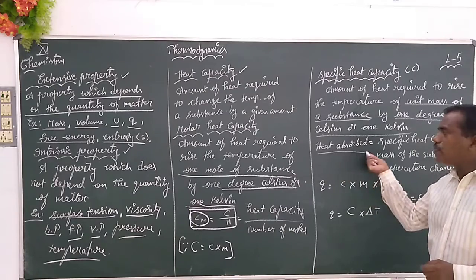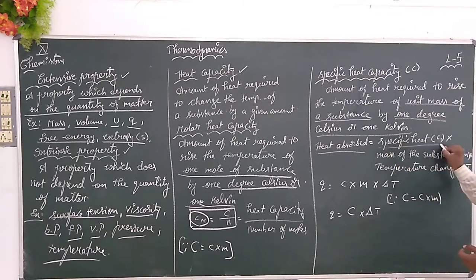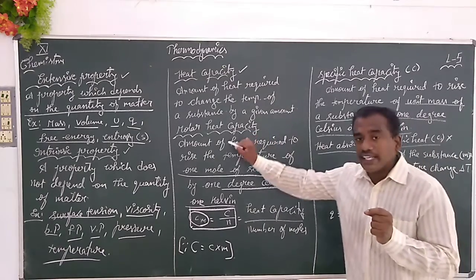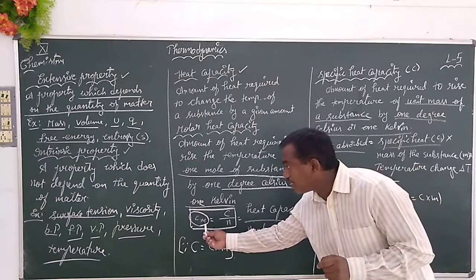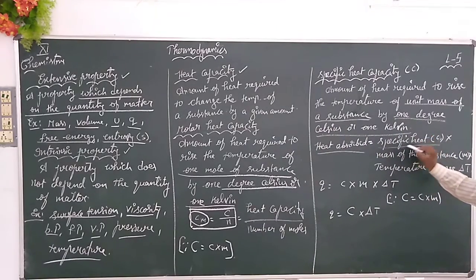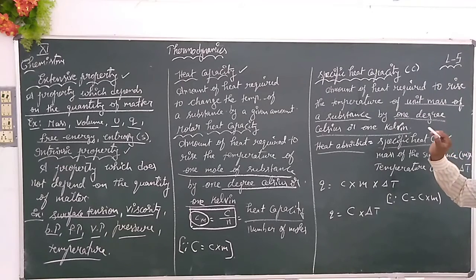Here the heat absorbed by a substance we are giving in the form of specific heat, that's called small c. And here don't forget, molar heat capacity is given as small c suffixed with m. But what we are calling here specific heat is also represented with the small c only, but it is not suffixed with small m.